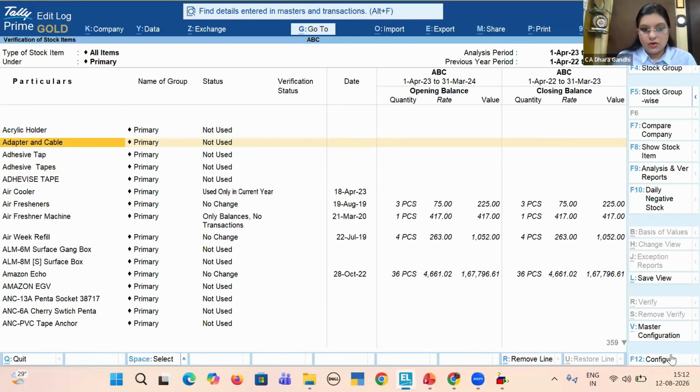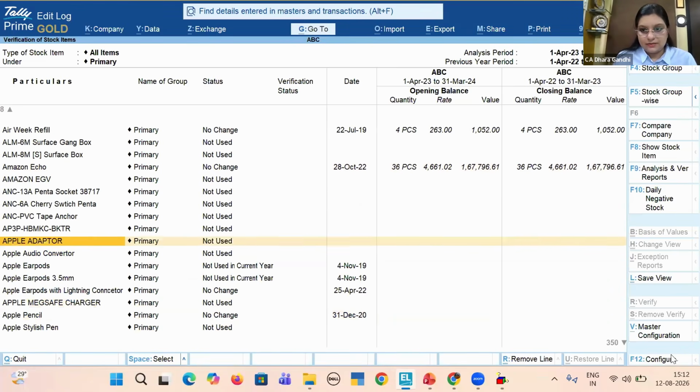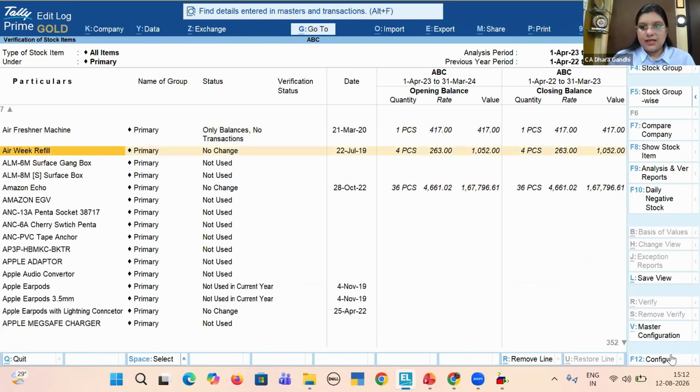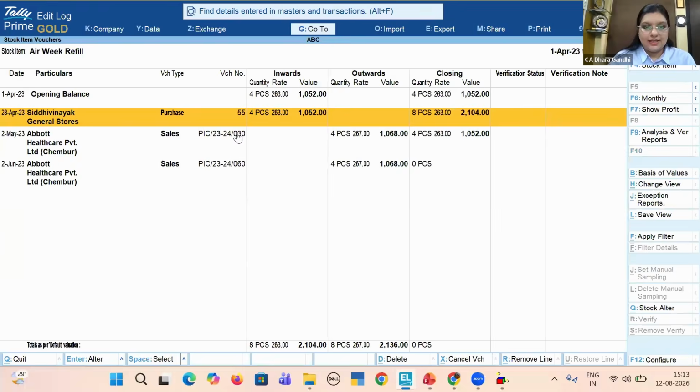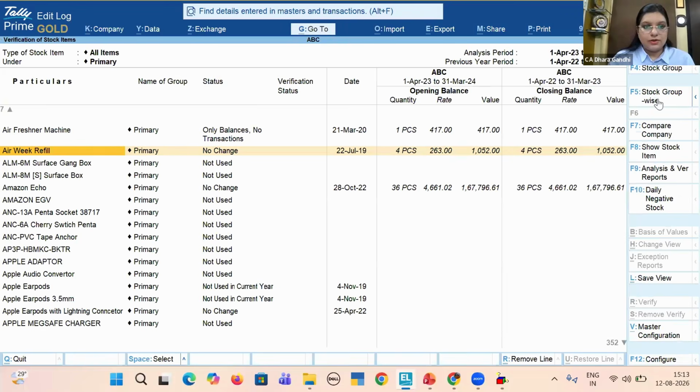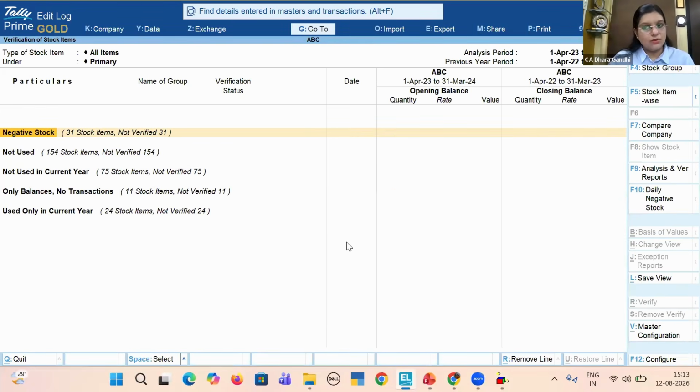So this is the list of all the stock items available in your Tally. If you want to see any specific stock, from F8 you can see where it is coming inward, outward, closing. Any verification note you have to put, you can put directly here. Now, if you don't want to see stock-wise, you want to see group-wise, you can see group-wise. Similarly, if you want to compare any company of the previous year or a company of the same industry, you can compare.